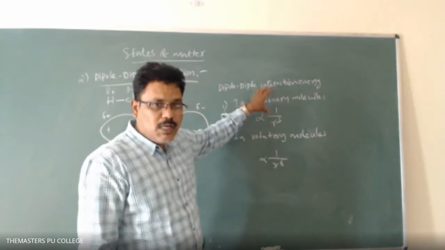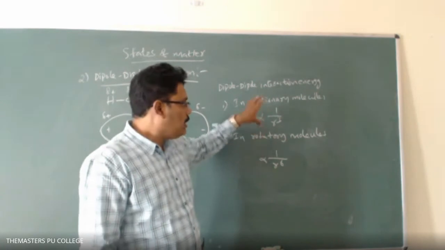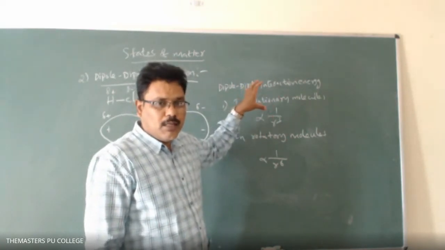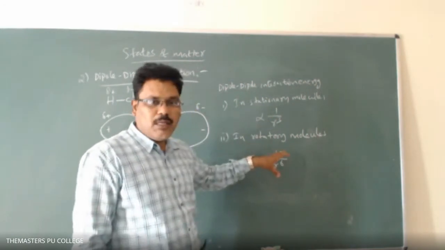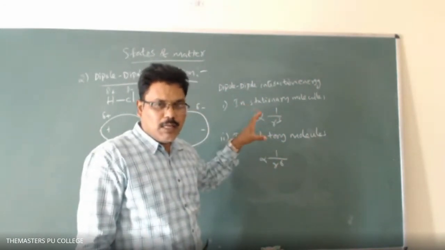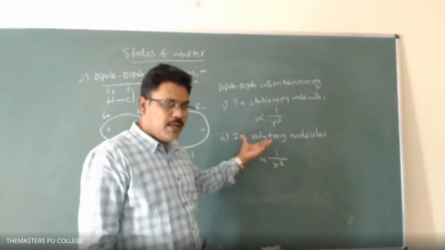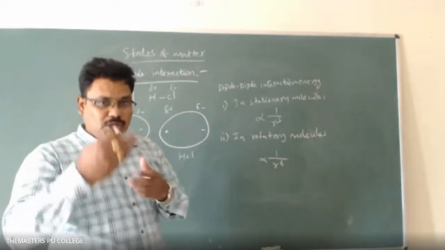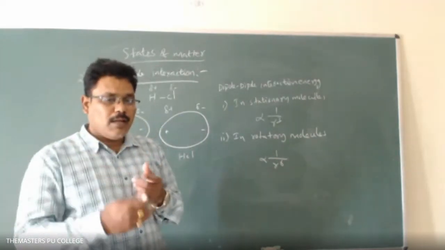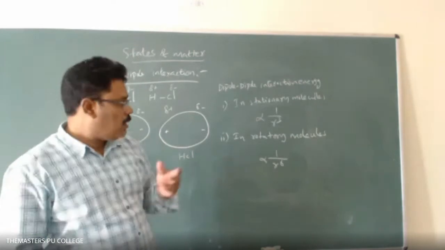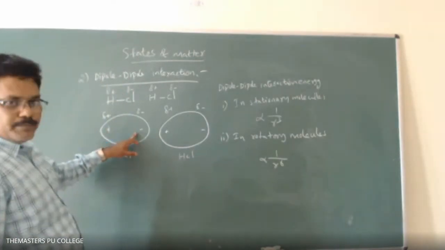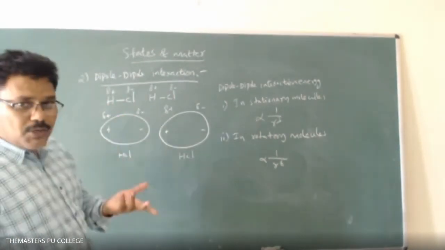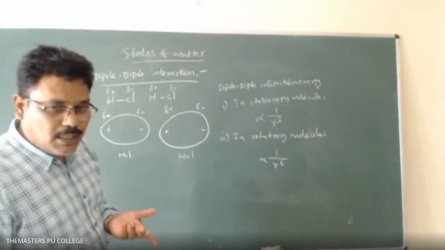So what are stationary molecules, and what are rotating molecules? Stationary means the dipole moment is almost 0. And rotatory molecules means there is a dipole moment. The molecules are in rotation along some axis, the internuclear axis. For example, take the HCl molecule; these are rotating like this along the axis. What is that internuclear axis?